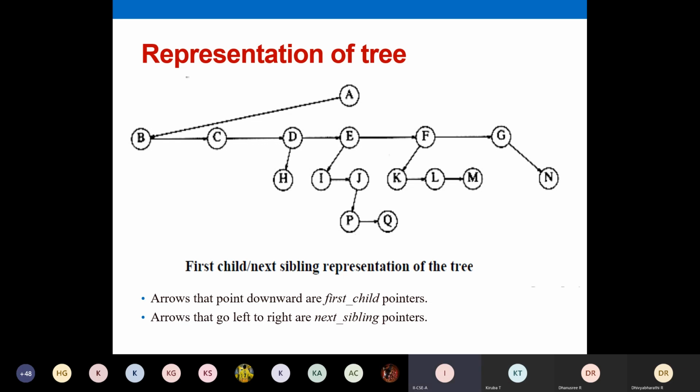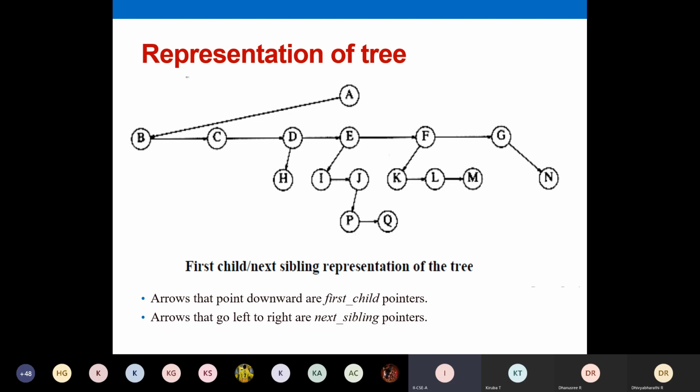Just analyze this diagram, all of you. The pointer notation goes like this: first child, next sibling. A node at a particular level will point to its first child in a deeper level, and that node will point to all other siblings as a sequence. If a node like E has subtrees, it has a direct pointer to its first child alone. It won't have a direct pointer to J. E has a direct pointer to the first child alone.